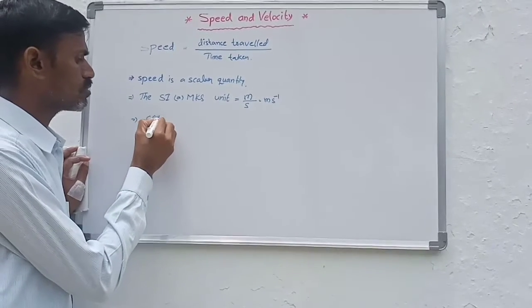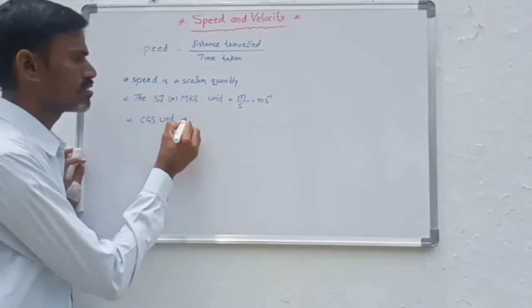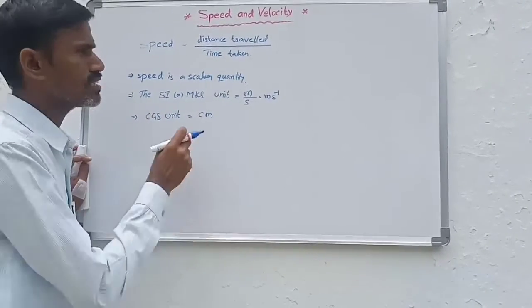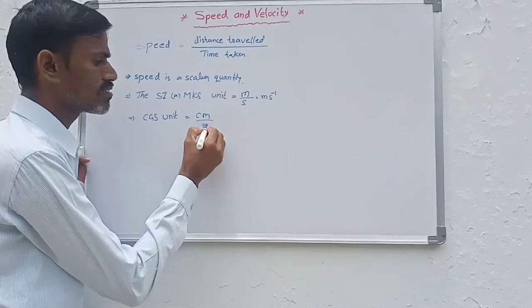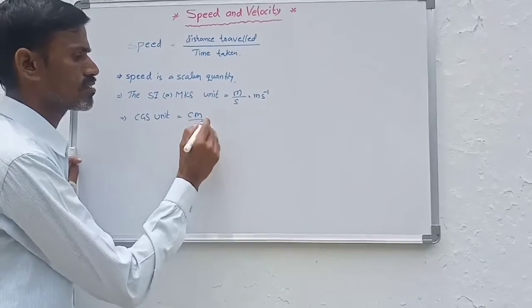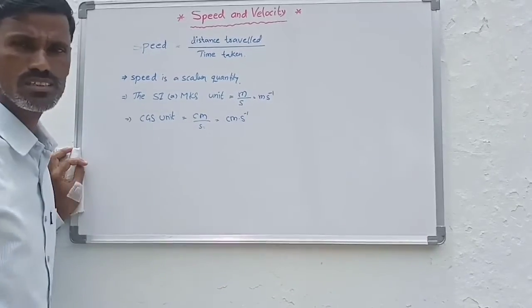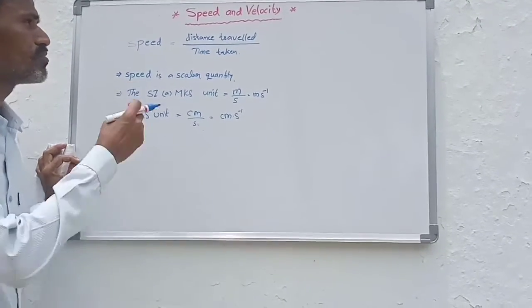What is the CGS unit? The CGS unit is centimeter for distance and second for time. That's why centimeter per second is the CGS unit for speed.